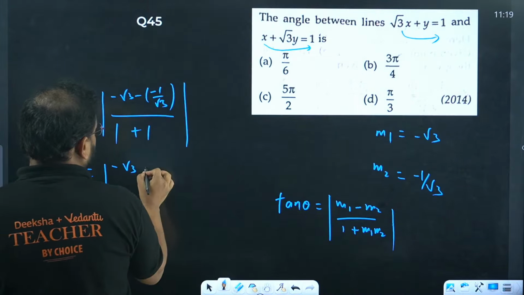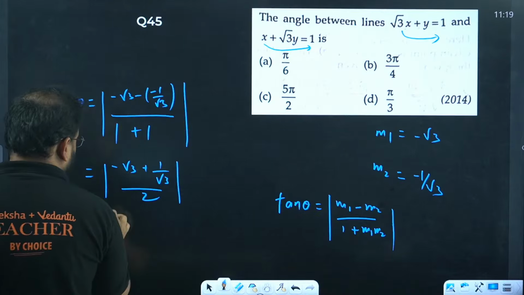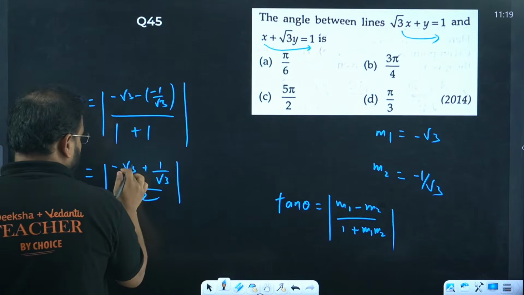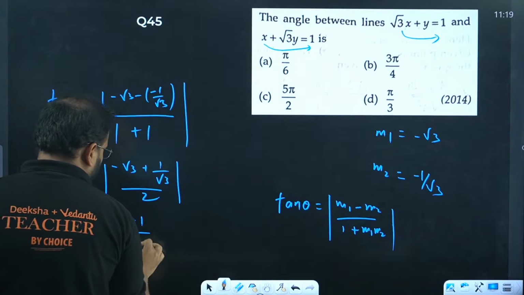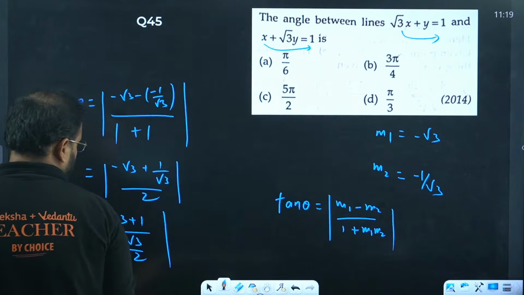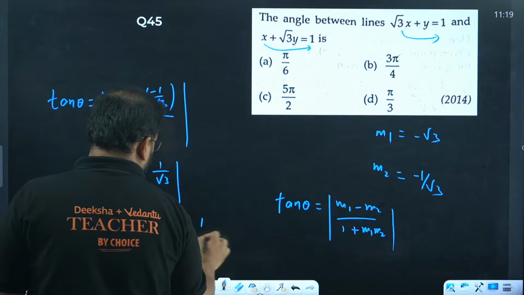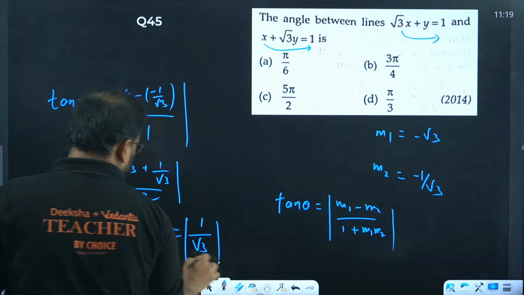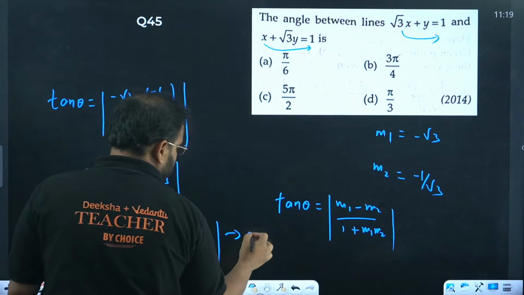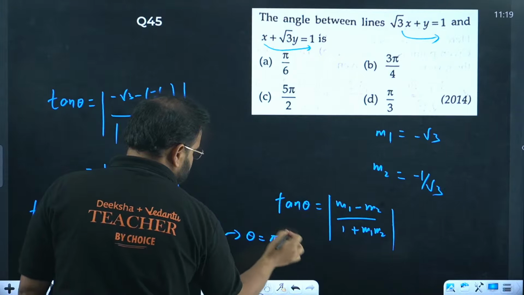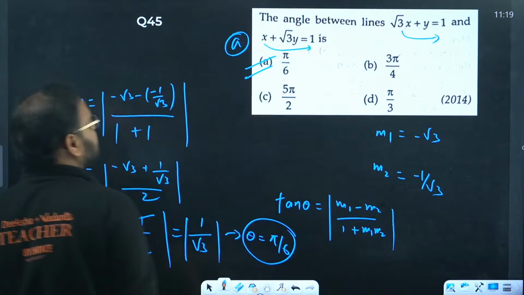Minus root 3 plus 1 by root 3 by 2. Take LCM. If you take LCM, it will become what? Root 3. How much is that? 3 plus 1 by root 3 by 2. Check here. Minus 3 plus 1 is 2. So this and this cancels. Answer is coming as 1 upon root 3, and this is the value for tan theta. It means theta value from here you can see that will be what? Pi by 6, 30 degrees. So option A is correct.